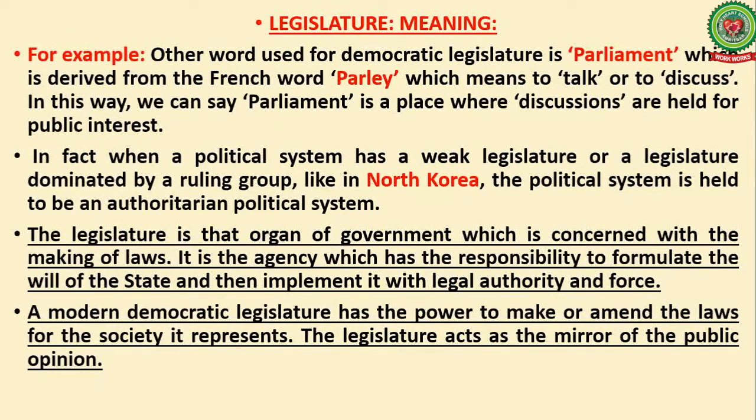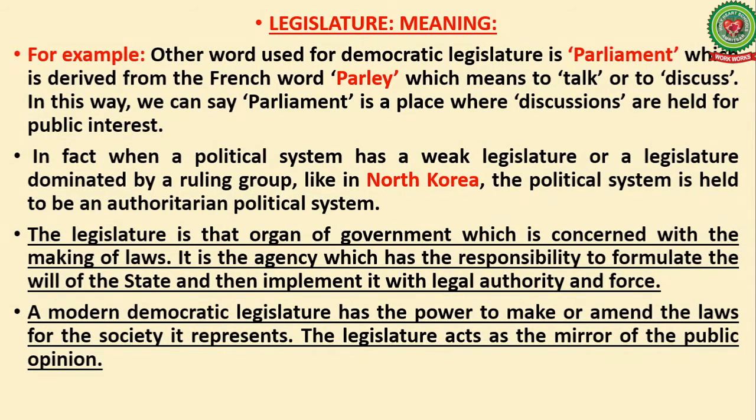In this way, we can say parliament is a place where discussions are held for public interest. It means parliament is a place for discussion, and we know very well when any bill is to be passed, the bill is discussed very well, and there are three readings of a bill, then it is passed. So it is a place to discuss the matters of public interest.